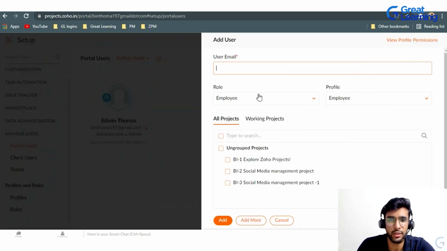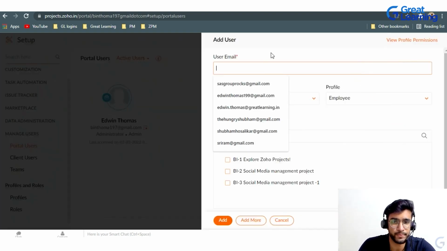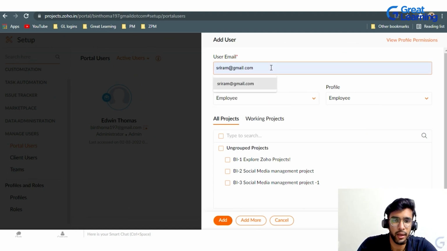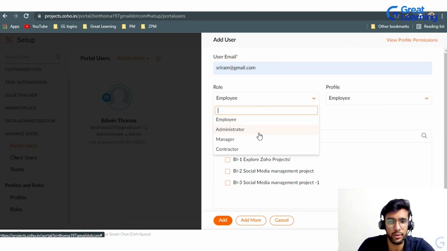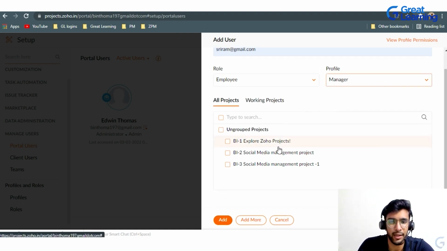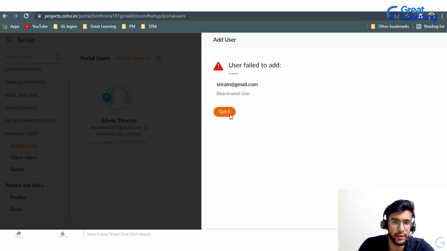You can add a user, you just have to put in the email address, like I will just put sriram at gmail.com and hit the enter button. I'll put the designation as a manager, and you can see manager of which project. I'll put Zoho project management 1 and click on add.